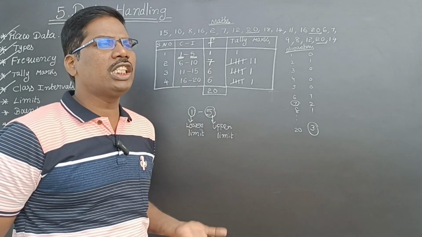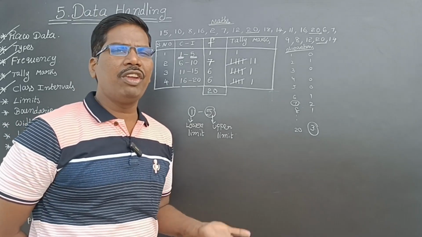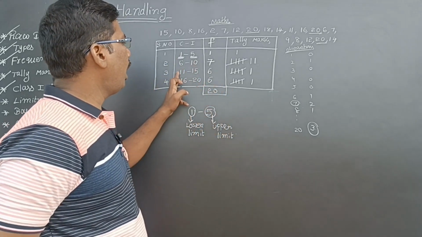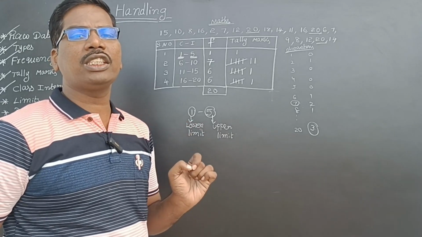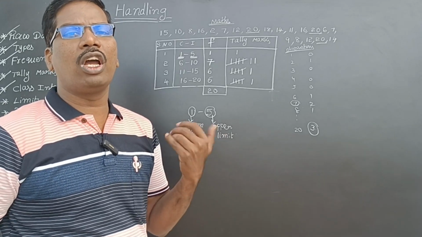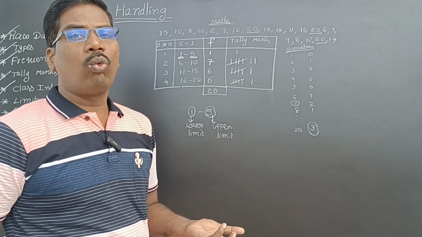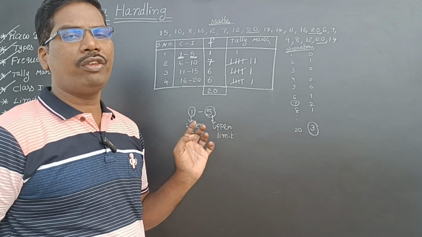In your SSC exam or NMMS exam, they will give 6 to 10 and 11 to 15. For 6 to 10, what is the lower limit? You have to write 6. For 11 to 15, what is the upper limit? You have to write 15.